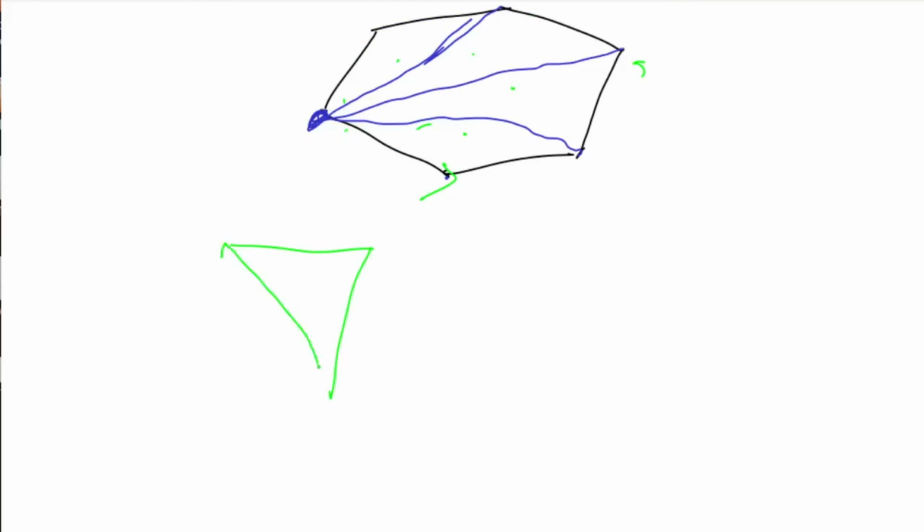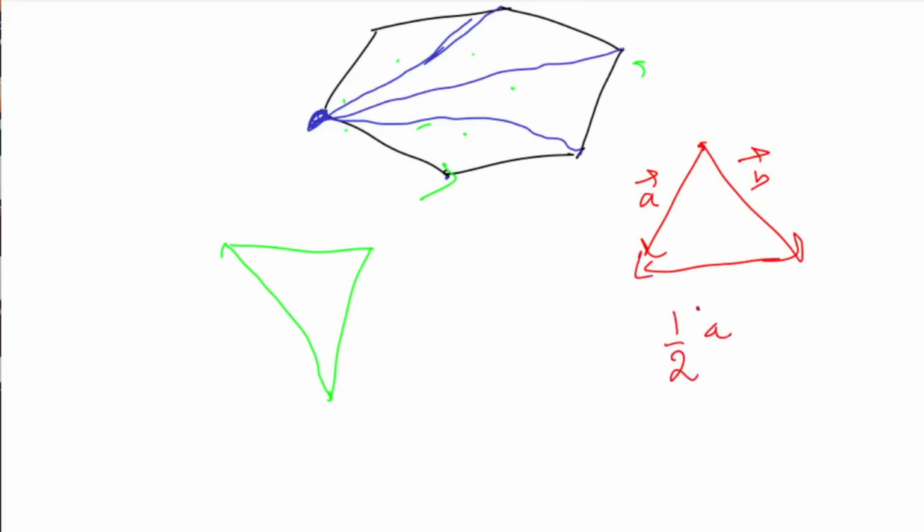Okay, and there is one more thing. If you have a triangle like this, this is our vector A, this is our vector B. Then the area of this triangle is given by the modulus of the cross product of these vectors. Now, if the point is inside it, we will draw these edges.